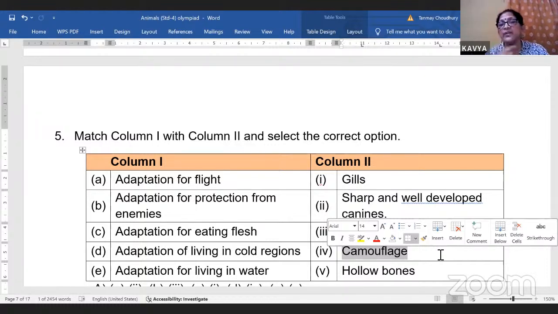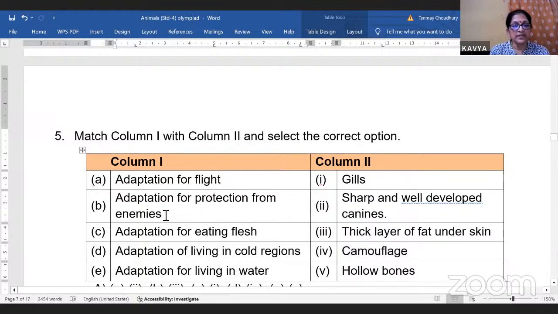So they change their color according to where they're staying. On the tree, you'll find that the chameleon is brown in color. On the grass, it is green in color. So they change their color and that is known as camouflage, where they can hide in their surroundings. Why? To protect themselves from the predator. A deer has got a brown color so that it can hide. It is a type of camouflage. It can hide in the grasslands and amongst the dry grass, to protect itself from enemies or predators. I'll just write here predator because that is a new term you have learned.